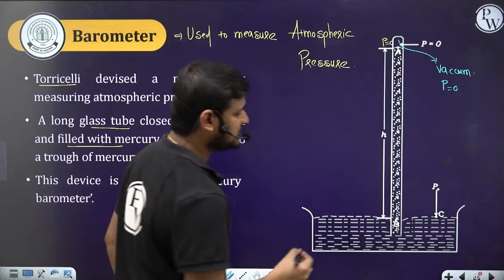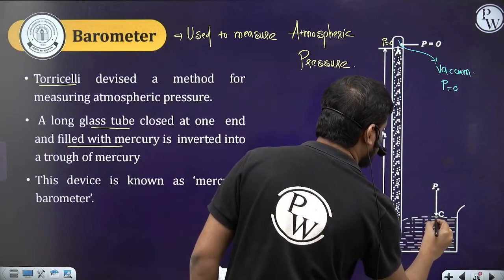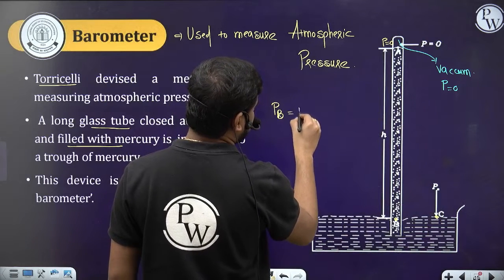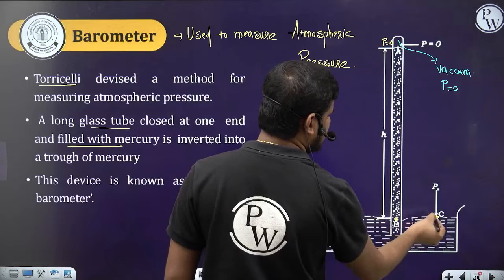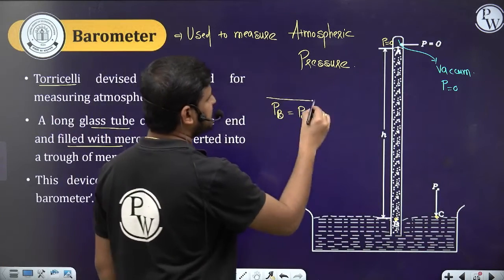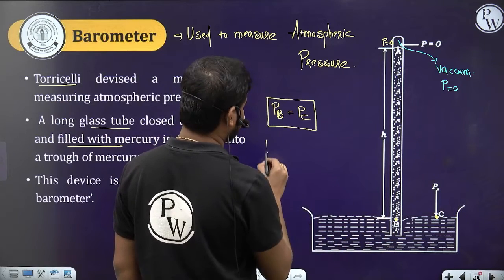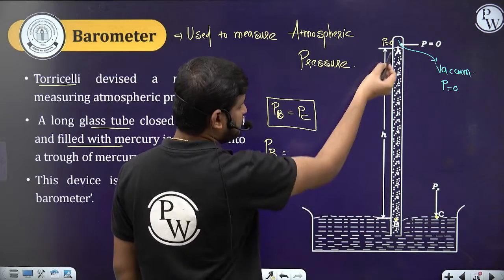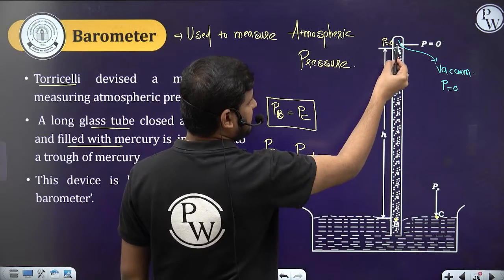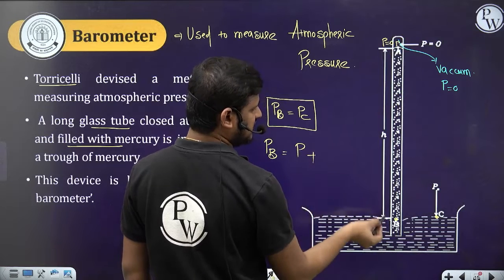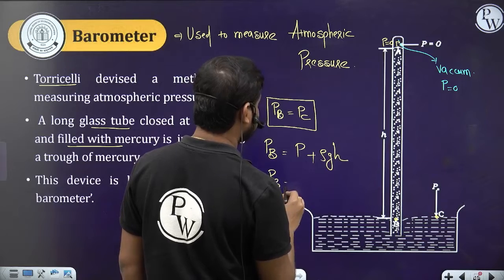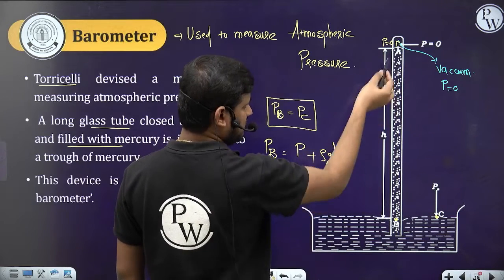Done. So now let's consider a point B and a point C. The pressure at B will be equal to the pressure at C. Yes or no? These are at the same horizontal level. How do you find the pressure at B? The pressure at B is equal to the pressure at the top of the long tube plus rho GH.